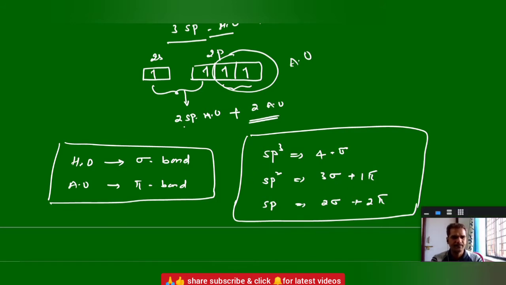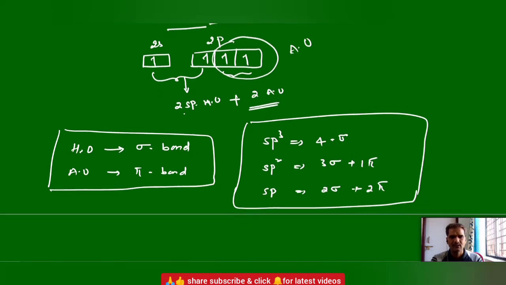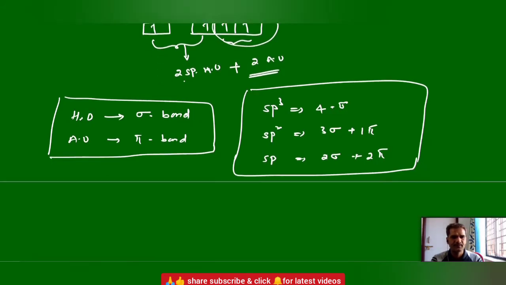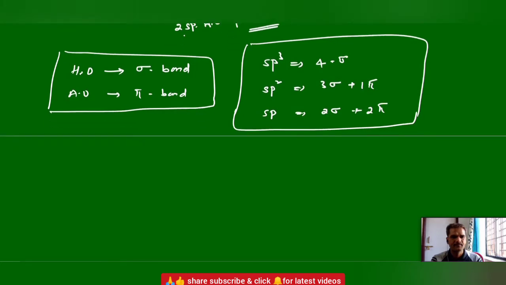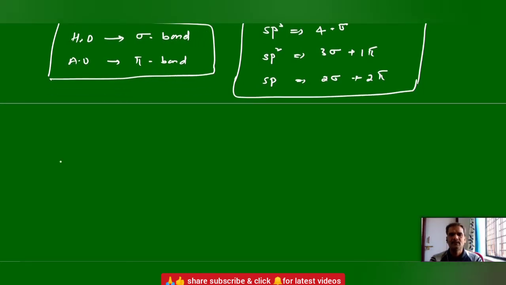Isn't it? Now we can check all these together in a tabular manner. In the case of sp3 hybridization, the number of hybrid orbitals and the number of atomic orbitals. Sometimes atomic orbitals are also called pure orbitals. Whether you call them pure orbitals or atomic orbitals, both are the same.